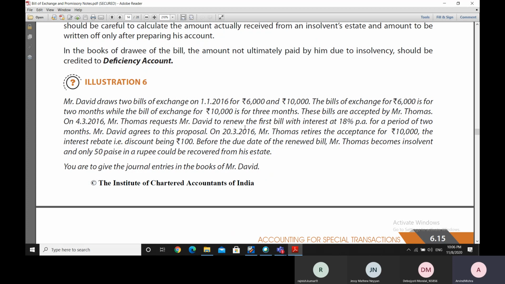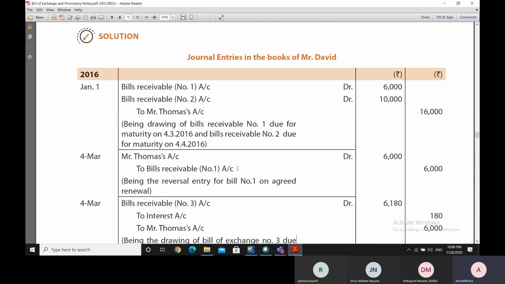So what he's saying is that I will pay 180 rupees interest, but I will make the payment after two more months. So when the renewal happens, we don't renew the bill straight away. First we cancel the old bill, and then we make a new bill. That is the procedure. Following that procedure, the old bill is being cancelled here. So this is a cancellation entry, a reversal of the old bill.